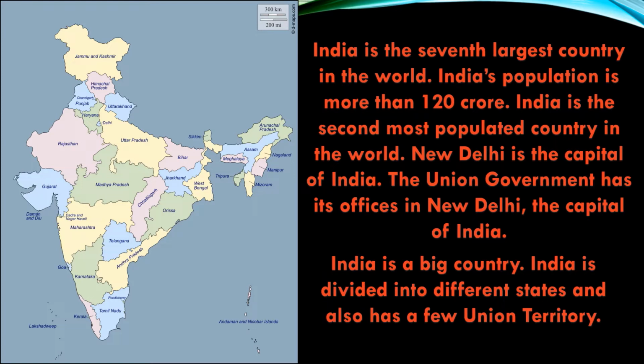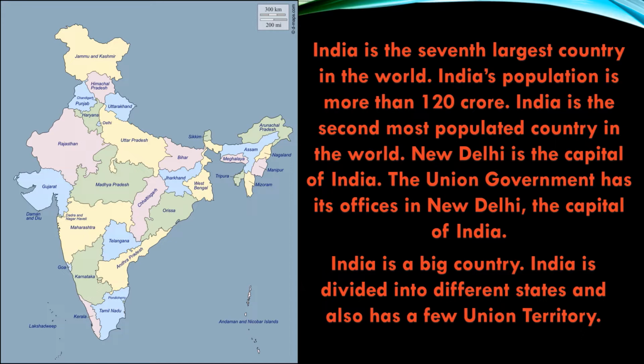Andhra Pradesh, Arunachal Pradesh, Assam, Bihar, Chhattisgarh, Goa, Gujarat, Haryana, Himachal Pradesh, Jammu and Kashmir, Jharkhand, Karnataka, Kerala, Madhya Pradesh, Maharashtra, Manipur, Meghalaya, Mizoram, Nagaland, Odisha, Punjab, Rajasthan, Sikkim, Tamil Nadu, Telangana, Tripura, Uttarakhand, Uttar Pradesh and West Bengal are the states.